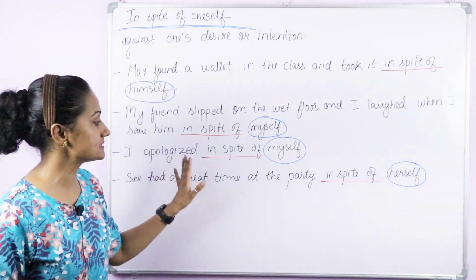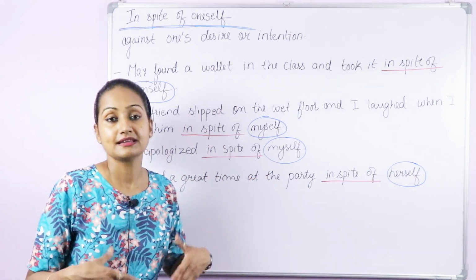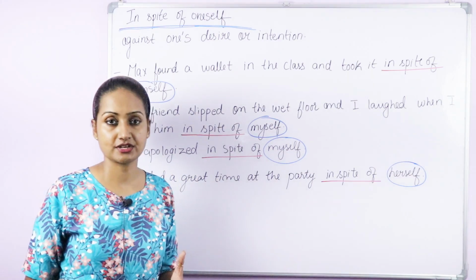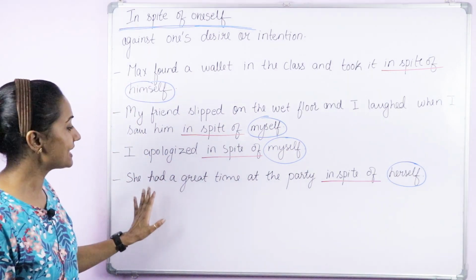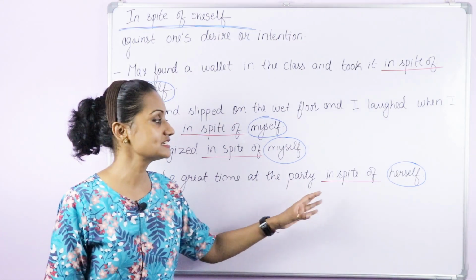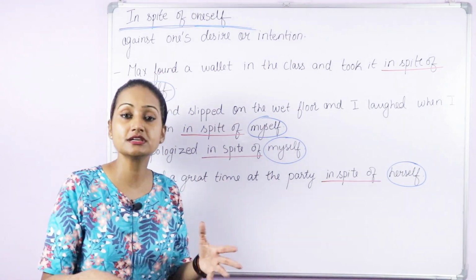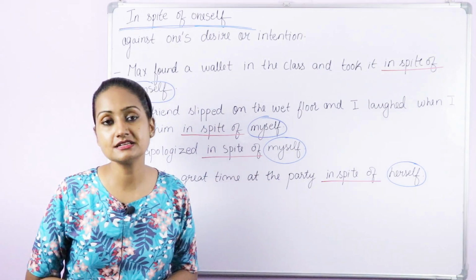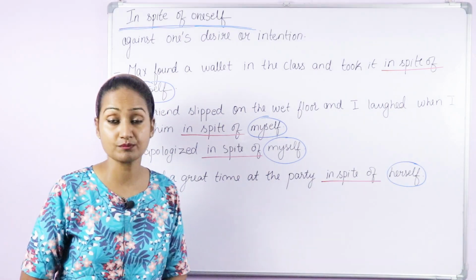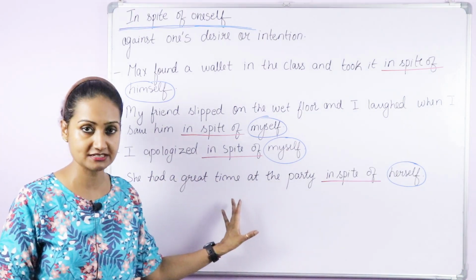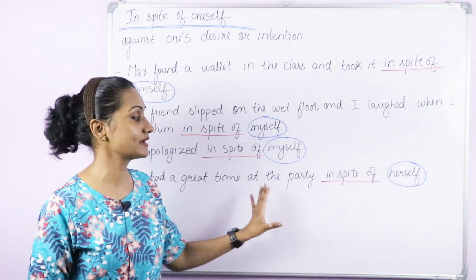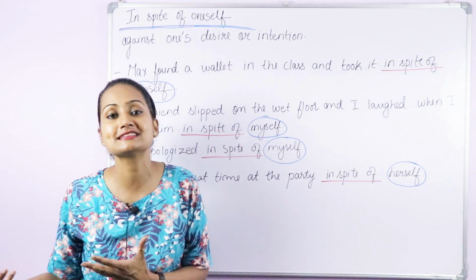I apologized in spite of myself. That means I didn't want to apologize, but still I apologized. She had a great time at the party in spite of herself. When we told her about the party, she never wanted to be a part of it, but somehow she came and she really enjoyed the party. She had a great time at the party in spite of herself.